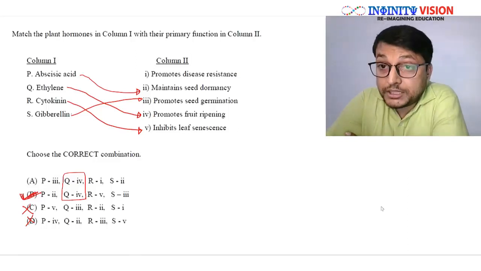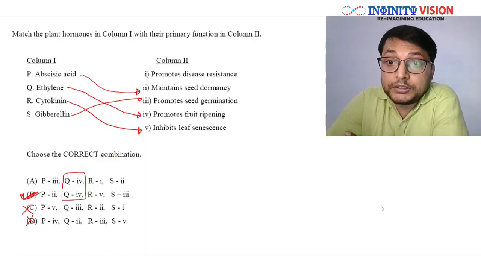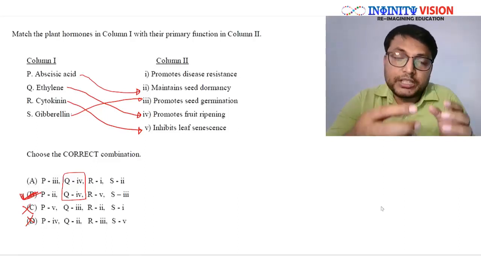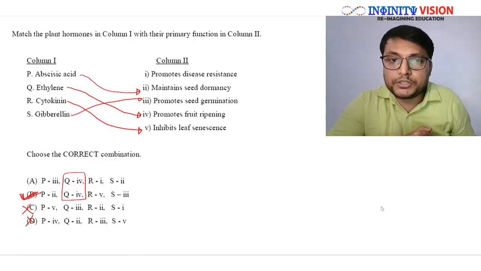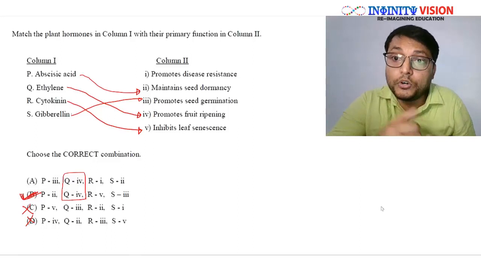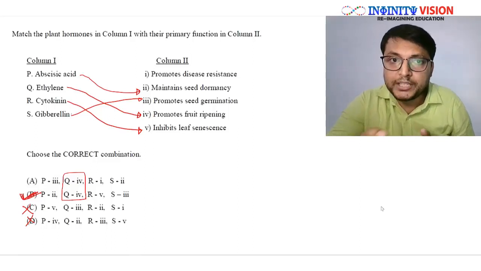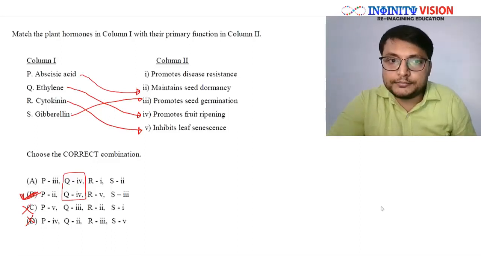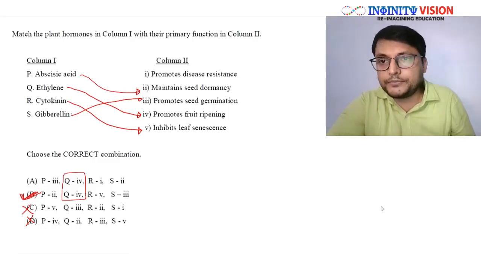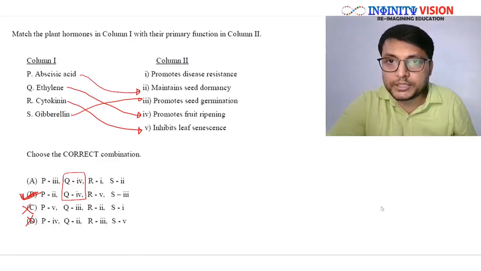I would strongly recommend studying and learning from the NCERT book. Most of the questions regarding these phytohormone functions are directly asked from the NCERT, whether it is KVPY or NEET. So go and learn them, and such questions will take no time. Remember the trick for match the following: always find the commonality between the options.